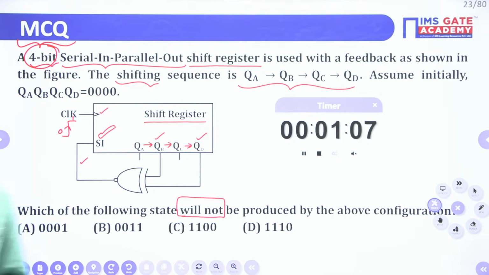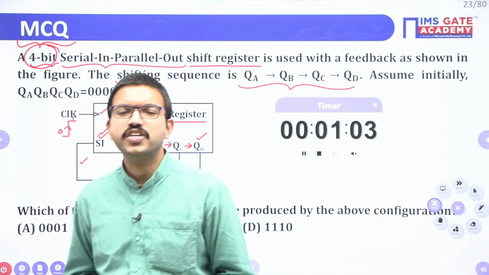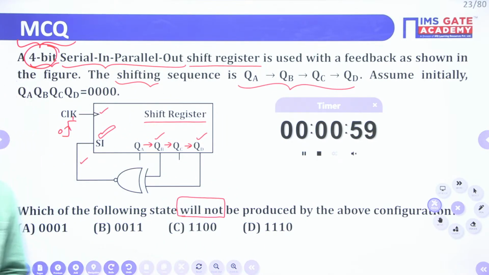Yeah, some of you already tried. Other students also please try, and whatever answer you are getting, please mention it in the chat. I will disclose the correct answer after some time.